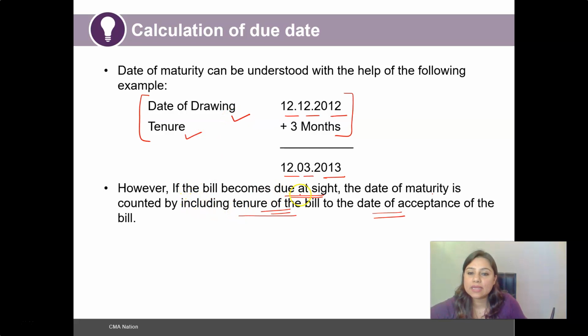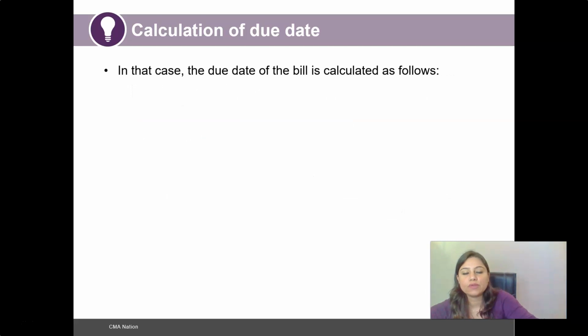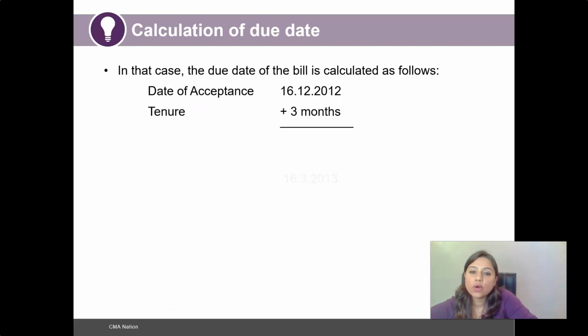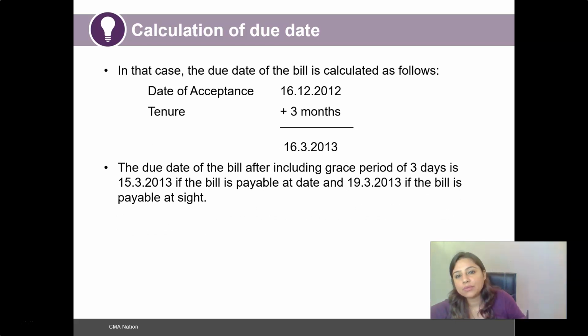And if the bill becomes due at sight, we add the tenure to the date of acceptance, thus deriving the maturity or due date of that particular bill.